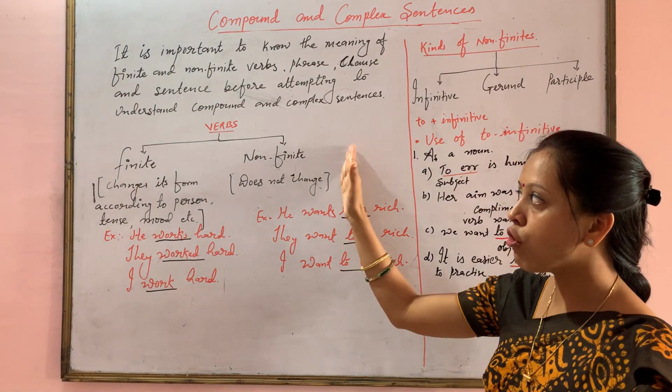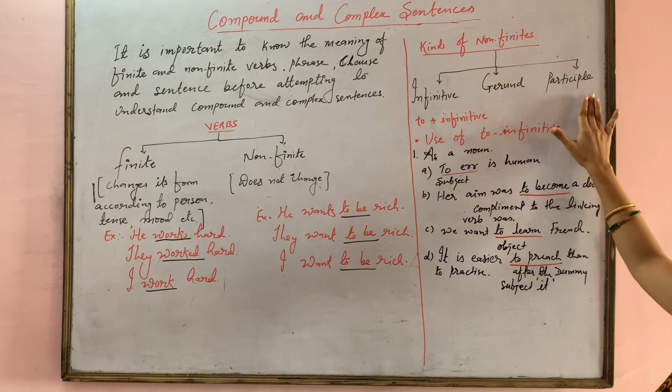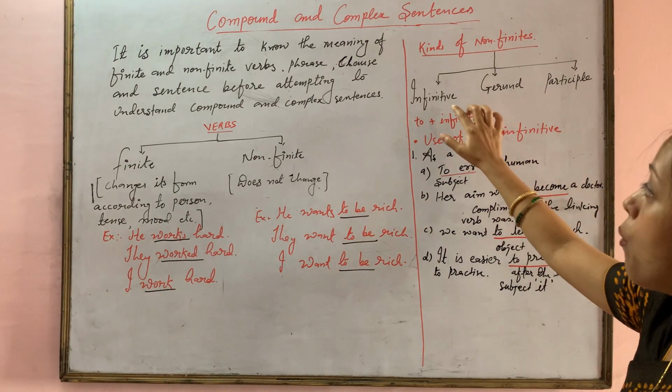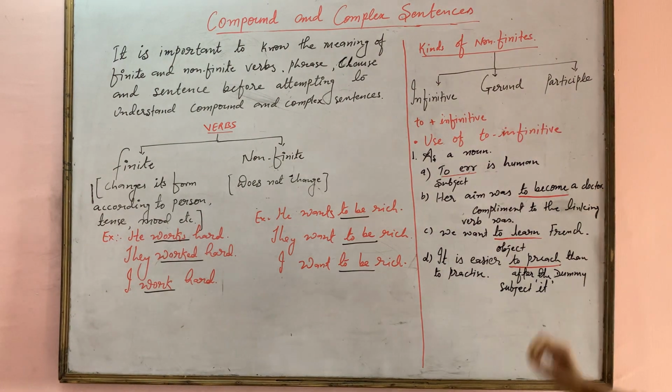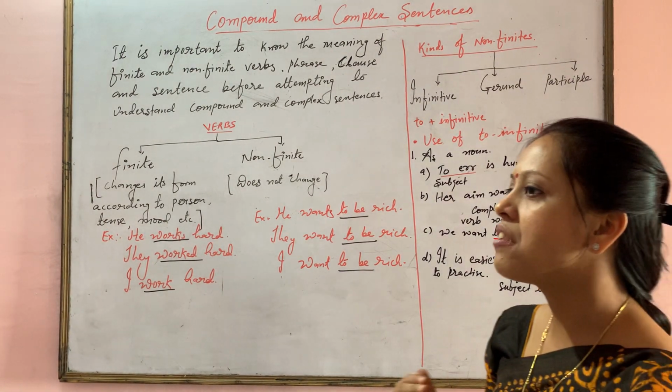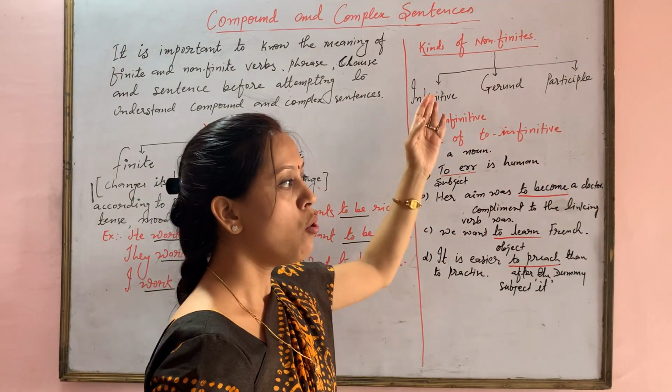Moving on to non-finite verbs. Non-finite verbs are further categorized into three parts: infinitive, gerund, and participle. You generally get confused with infinitive, gerund and participle.